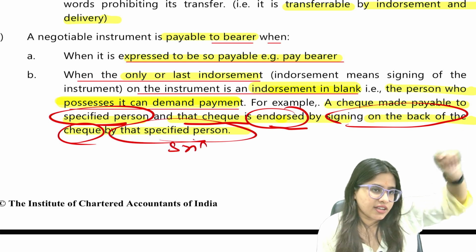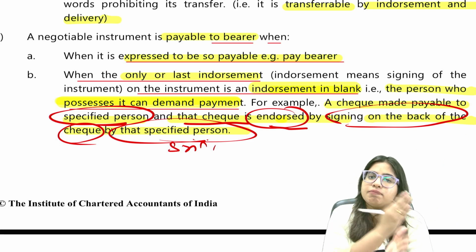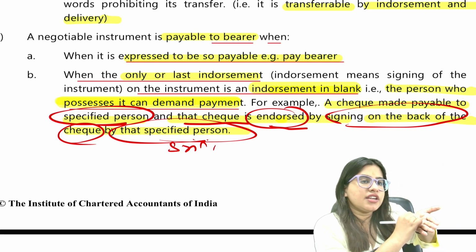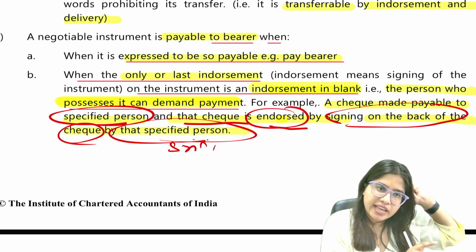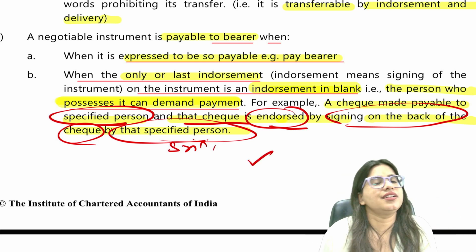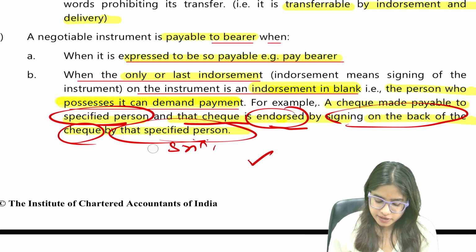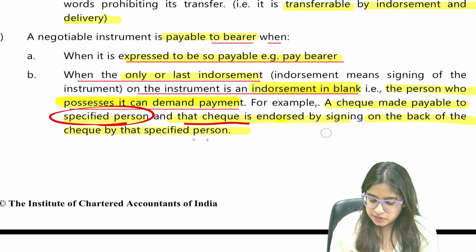Specified person means Srinivasan. Now if Srinivasan flips the check and on the back puts a blank signature, simply signing without writing anyone's name, now it will become a bearer instrument. Now it will become a bearer instrument, guys. I hope everyone is clear.